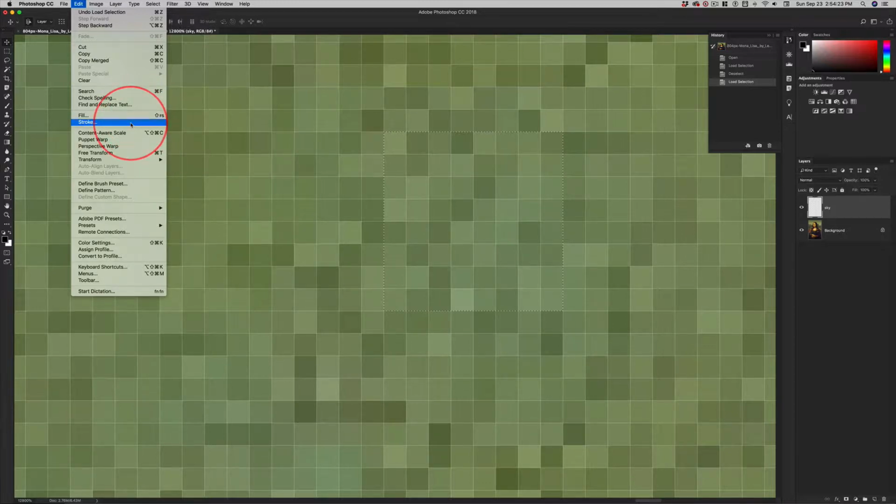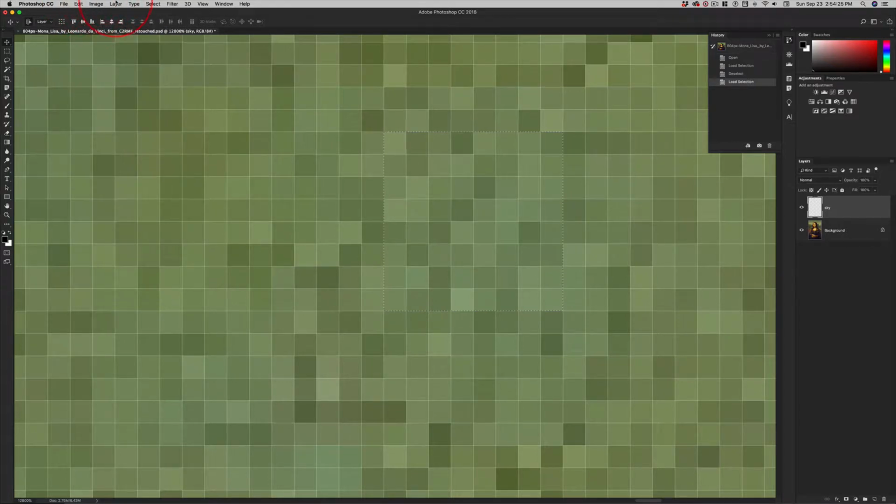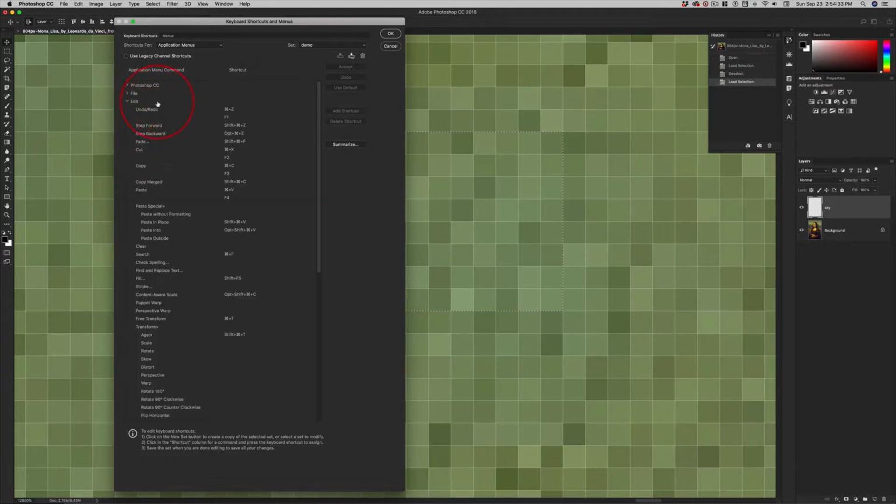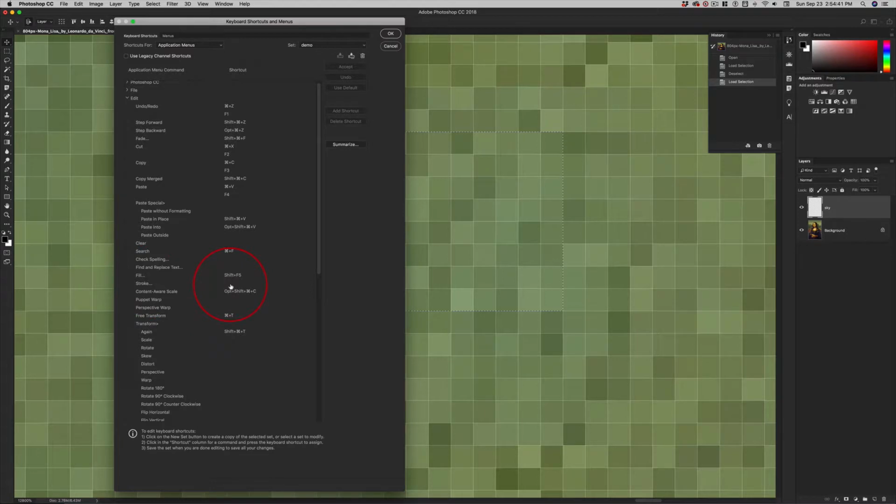So if we want to add a stroke, but we want to add a keyboard shortcut for our stroke, well, let's bring up the custom keyboard dialog box, and that is in the edit menu item. And then stroke, where is it? Right in front of me, sitting right there. Click. Now I'm going to hold down, this time I'm going with Control because Shift Option Command S is for the web. It's taken. How about Control Option Command S? That's not taken. And we can go ahead and accept that, and go ahead and save it.